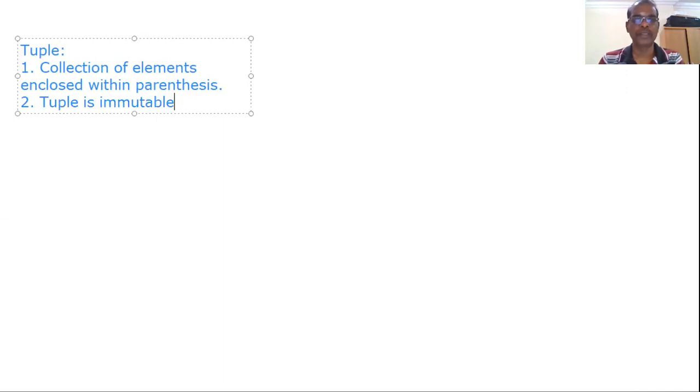For example, list is one sequence. It is mutable. That means after creating a list with values, if needed, we can add one element at the end of the list by using append. Similarly, we can add more than one element using extend.